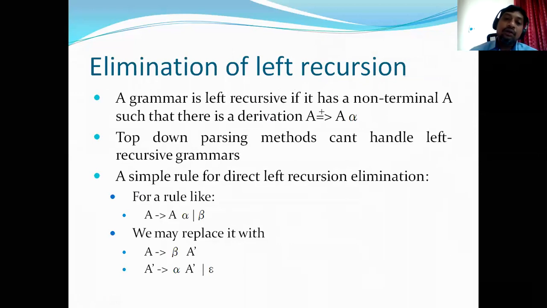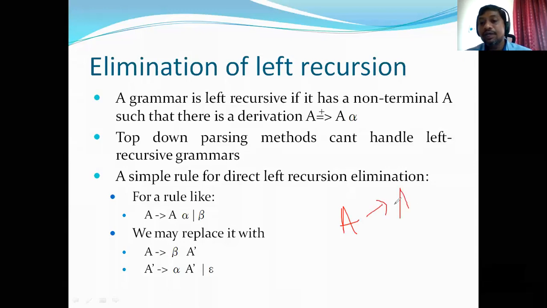Consider any grammar with production rules of this type: A derives A alpha. The key thing to observe is that on the left-hand side we have A, and on the right-hand side the leftmost symbol happens to be A as well.